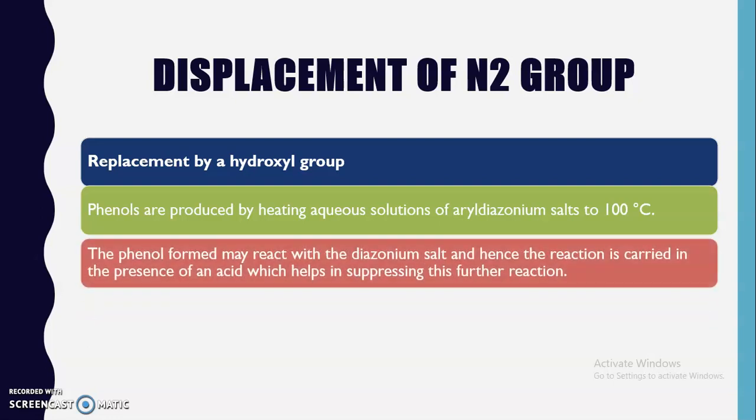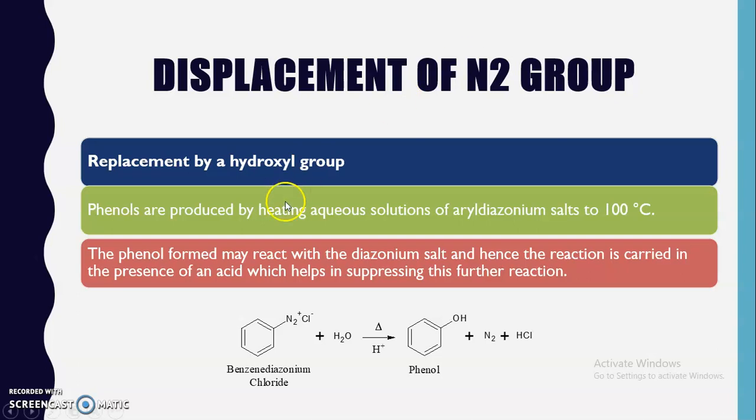Now the phenol that is formed may react with the diazonium salt, and hence the reaction is carried out in the presence of an acid, which helps in suppressing this further reaction.